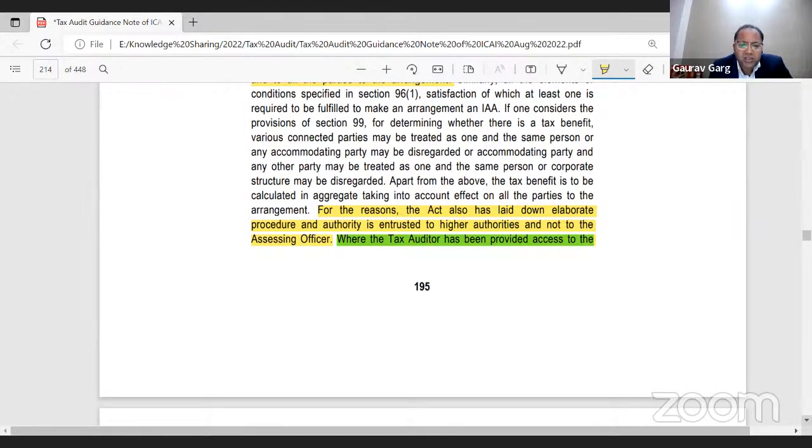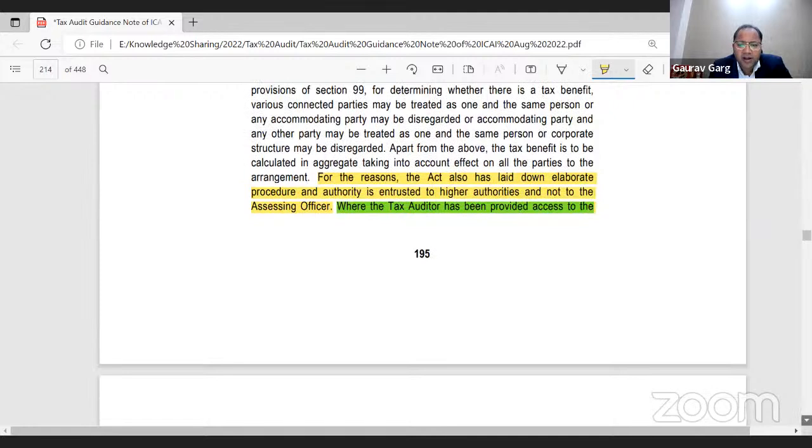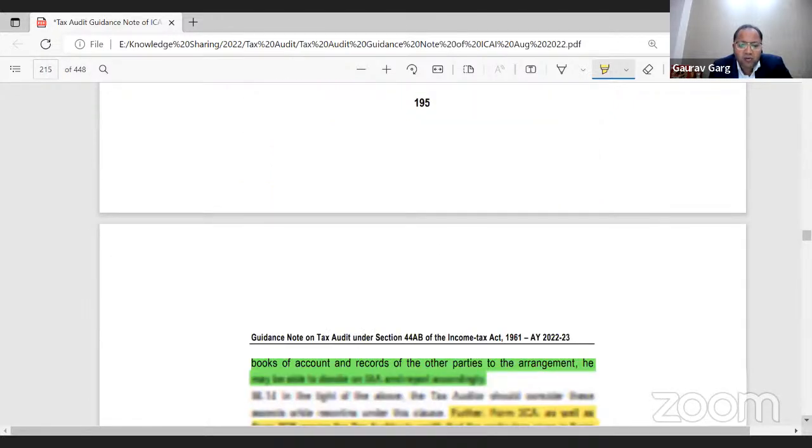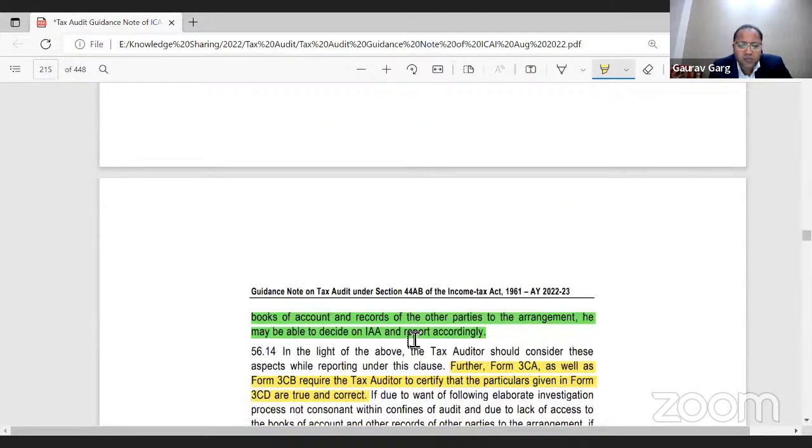So where the tax auditor has been provided access to books of accounts and records of other parties to the arrangement, he may be able to decide an IIA and report accordingly. So the first question is, do you have access or do you not have access to records of other parties to the arrangement? If the answer is yes, probably you may be able to comment upon whether the arrangement is IIA or not.